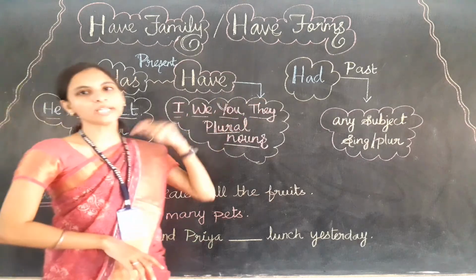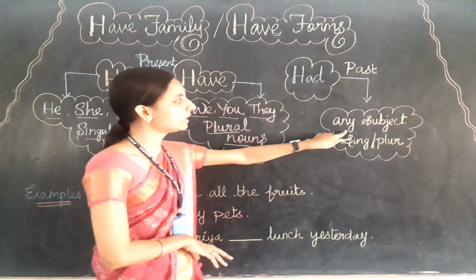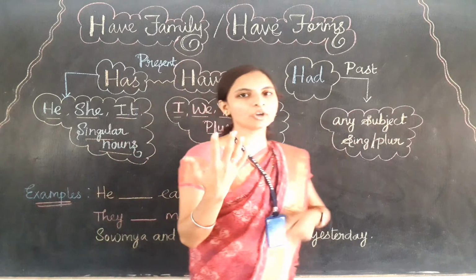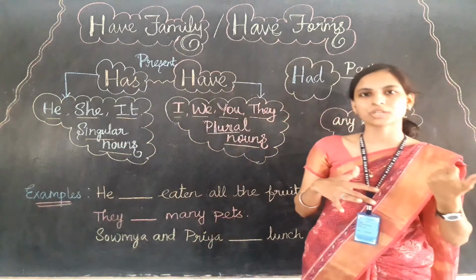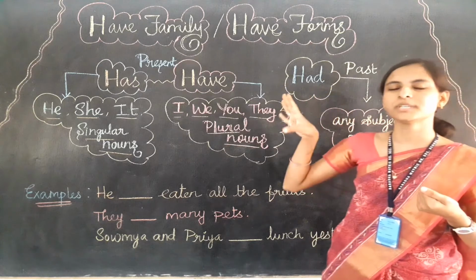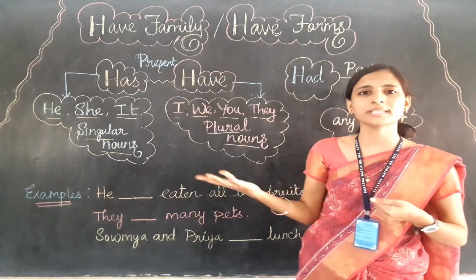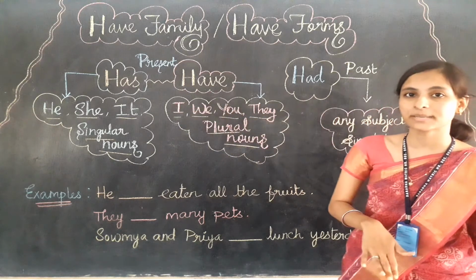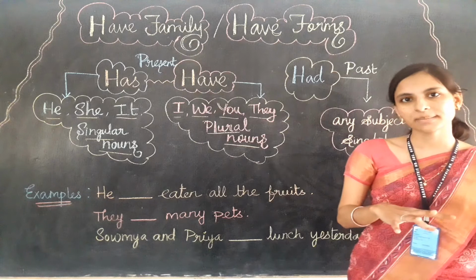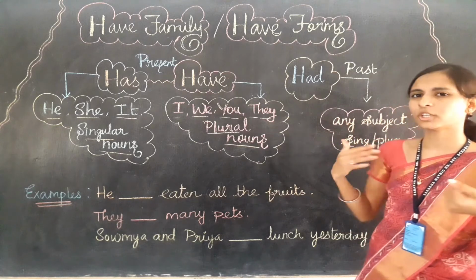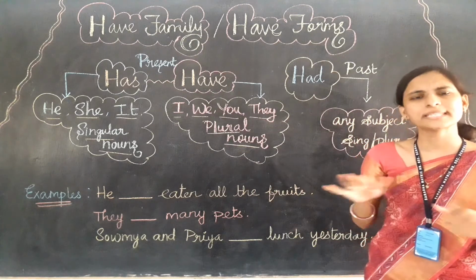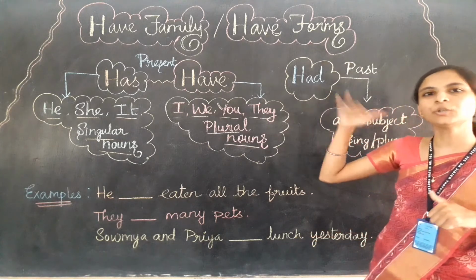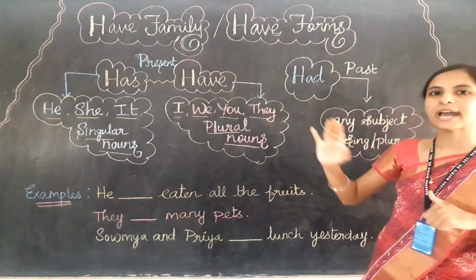Okay, now what about had? Yes, you can see I have written any subject, singular or plural. It means whenever you are going to use had, you don't need to concentrate on the subject, because with any subject we can use had in the past time. When we are talking about a past time event, and we are talking about any singular or plural noun, that doesn't matter, we can use had with any subject. For using had it is very easy.